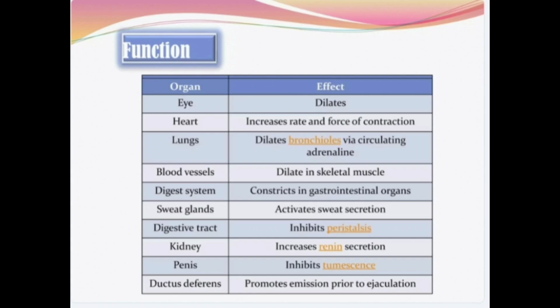Let's talk about the function of sympathetic drugs on different organs. In the eye, it causes mydriasis. In the heart, it will increase the rate and force of contraction. In the lungs, it mainly dilates the bronchioles, and in blood vessels it will dilate the skeletal muscle vessels. In the digestive system, it will constrict the GI organs. In the sweat glands, it will activate sweat secretion. In the digestive tract, it will inhibit peristalsis. In the kidney, it increases renin secretion. In the penis, it will inhibit tumescence, and in the ductus deferens it will promote emission prior to ejaculation.